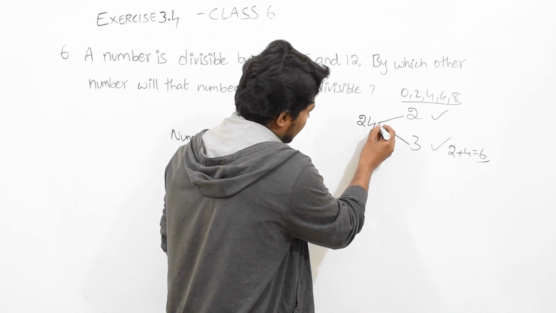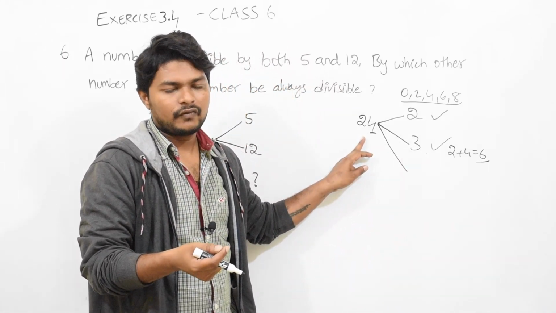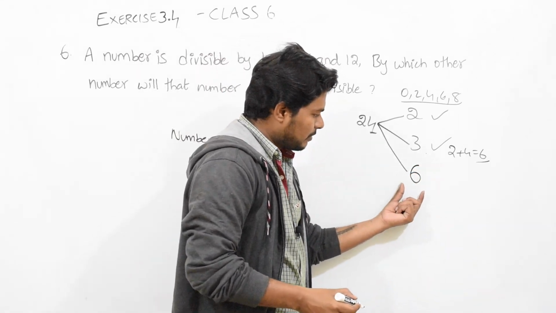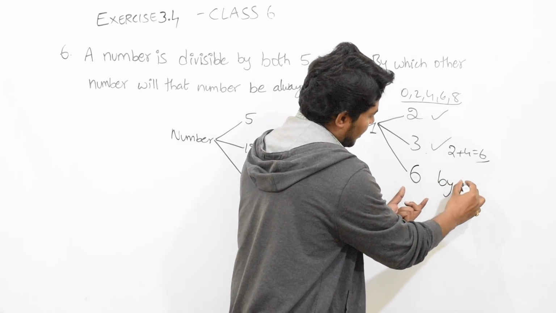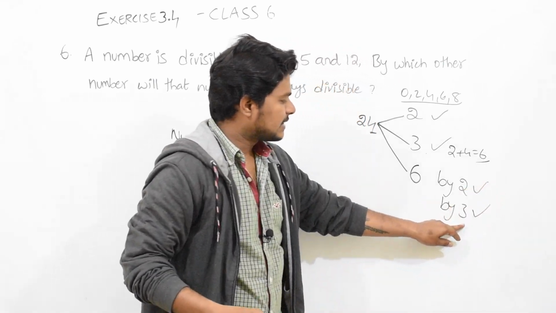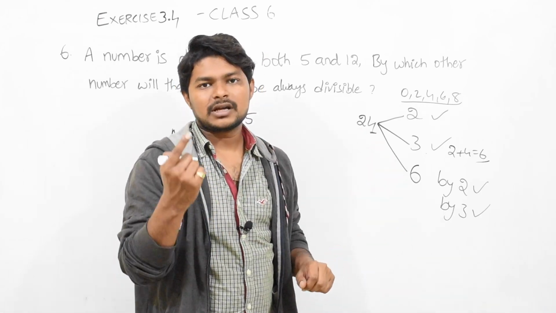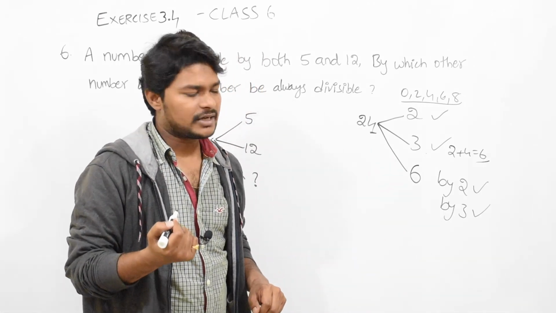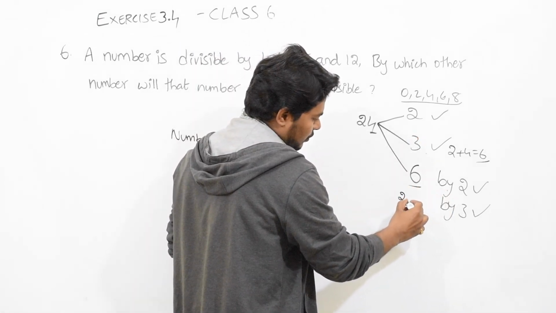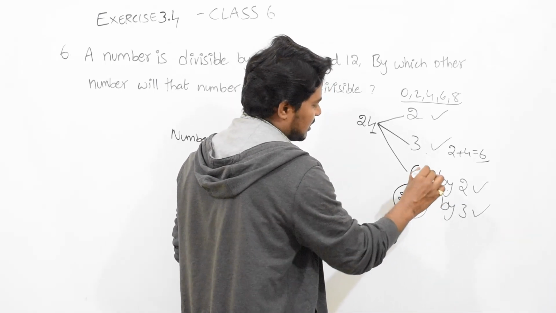Now with the same thing, 24 is divisible by what number? We know the divisibility by 6 condition. Divisible by 6 means it needs to be divisible by 2 and at the same time divisible by 3. Then only we can say a number is divisible by 6. So this number must be divisible by 6, since 6 into 4 equals 24. How did we get 6? It should be divisible by 2 and divisible by 3, and 2 into 3 equals 6.